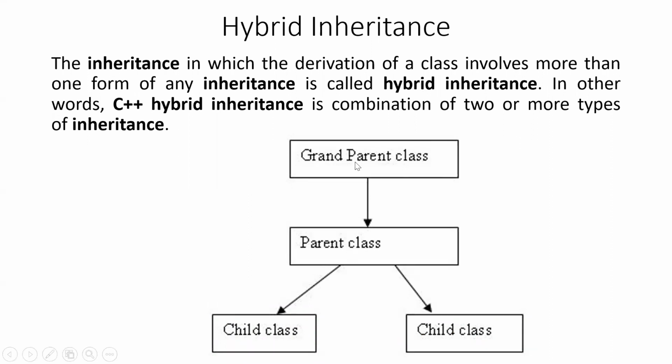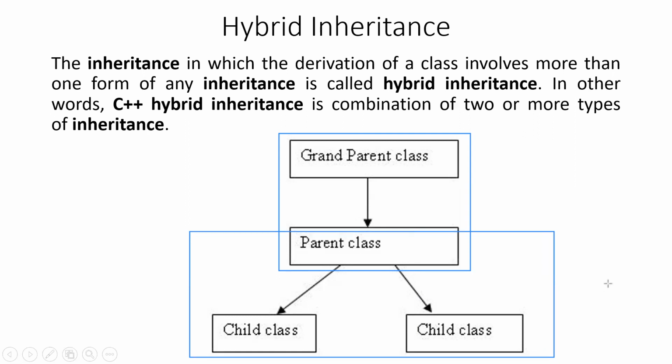As you can see in the figure below, it is a combination of 2 types of inheritances. This is called single inheritance, and this is called hierarchical inheritance. So it is a combination of single inheritance and hierarchical inheritance, and hence this type of inheritance is called hybrid inheritance.